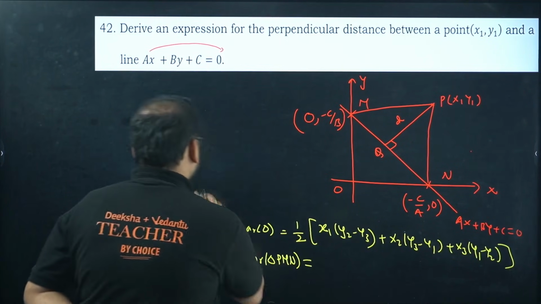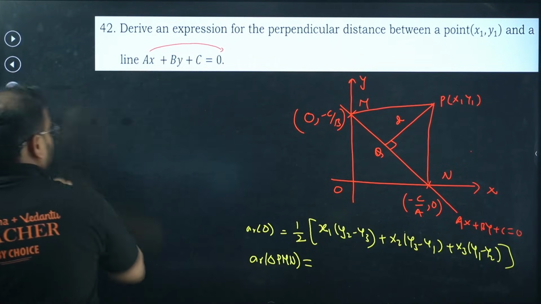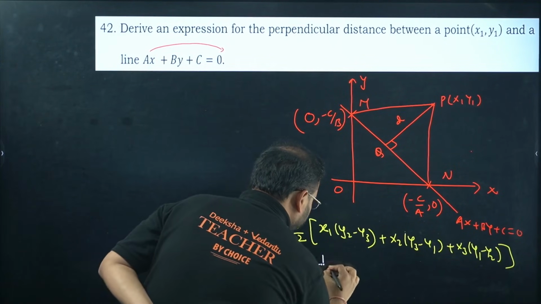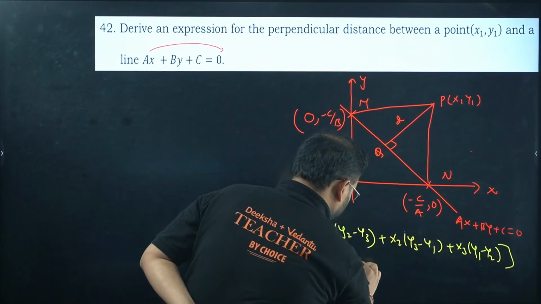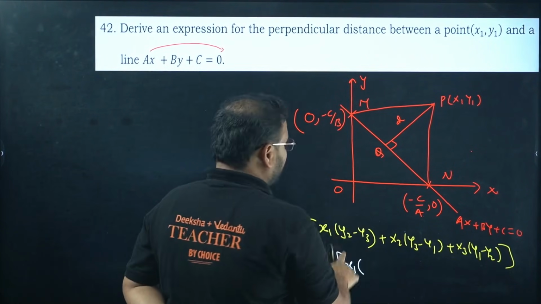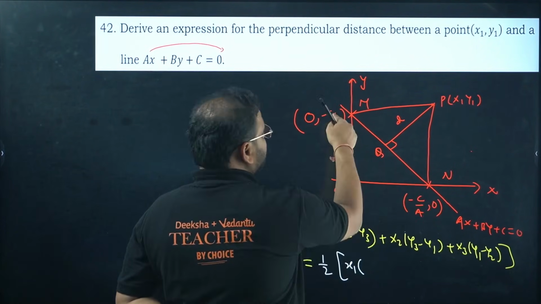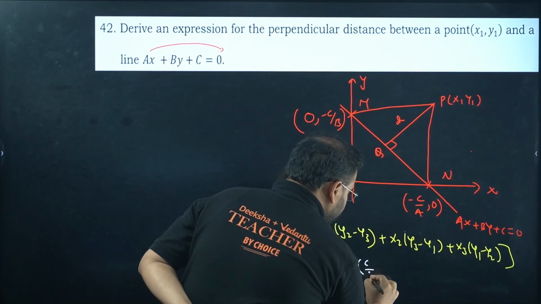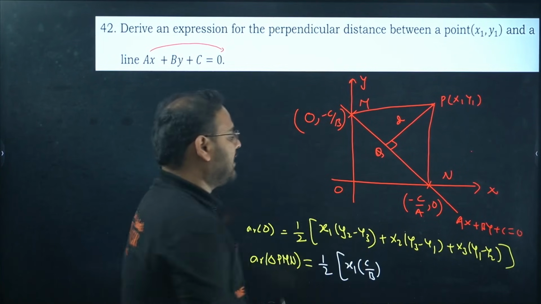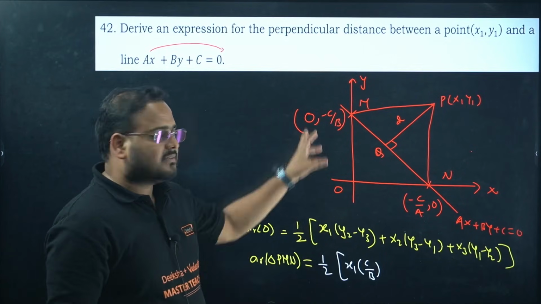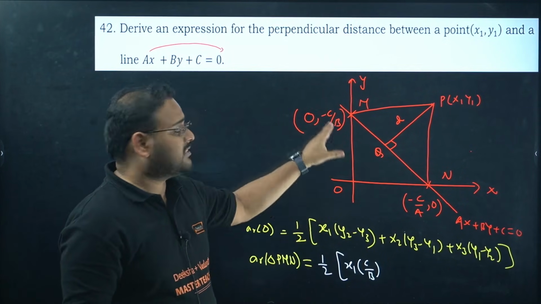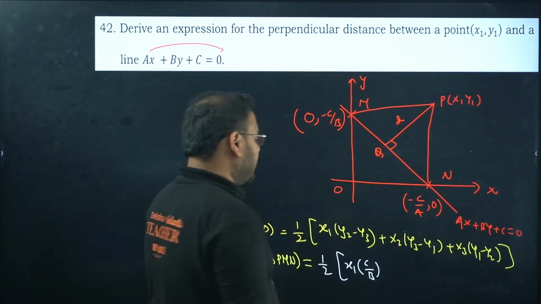Check this out, I'll have the same result this way. Half will be there. What is x1? x1 is as it is. Okay, y2 minus y3. So I start from here: 0 minus (minus c by b). It will become simply c by b, a positive value.